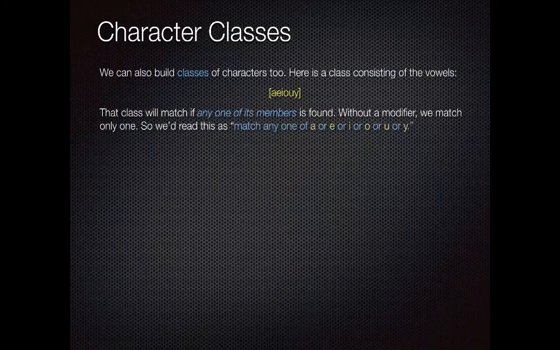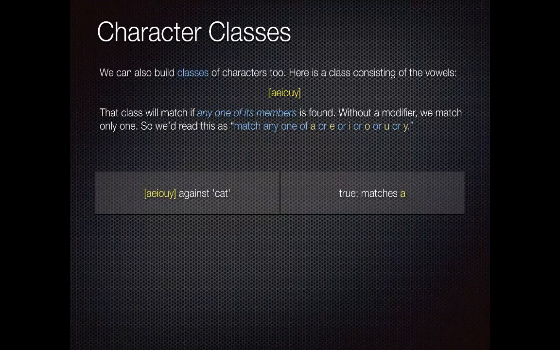Let's do a little more chalk talk here, and then we'll come back to Regex 101. I mentioned briefly that we can create what's called a character class by putting some characters inside of square brackets. This character class here is a series of vowels, A, E, I, O, U, sometimes Y. And what a character class says is match one of those things. So either an A or an E or an I or a U, or I lost my track, but you know what I mean. So match if any one of those members happens to be found.